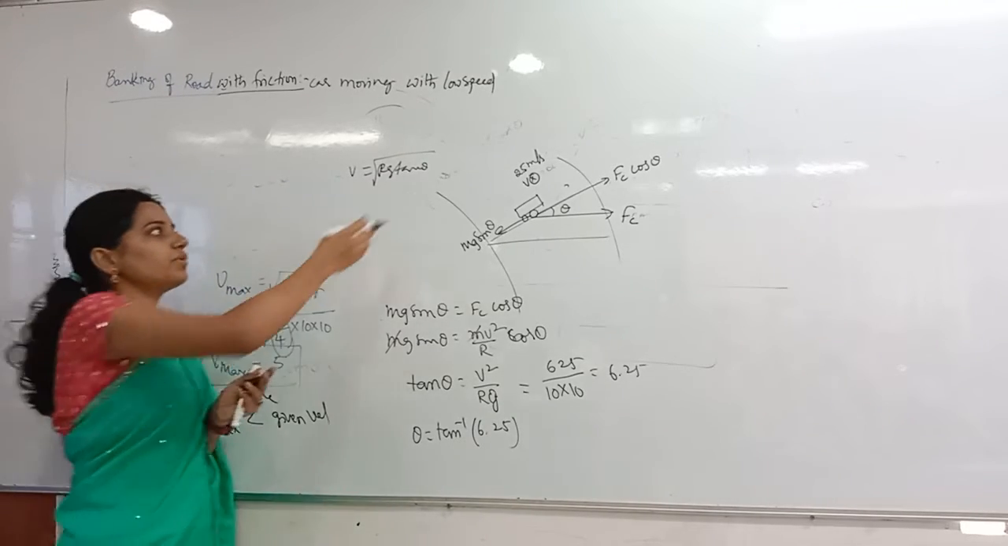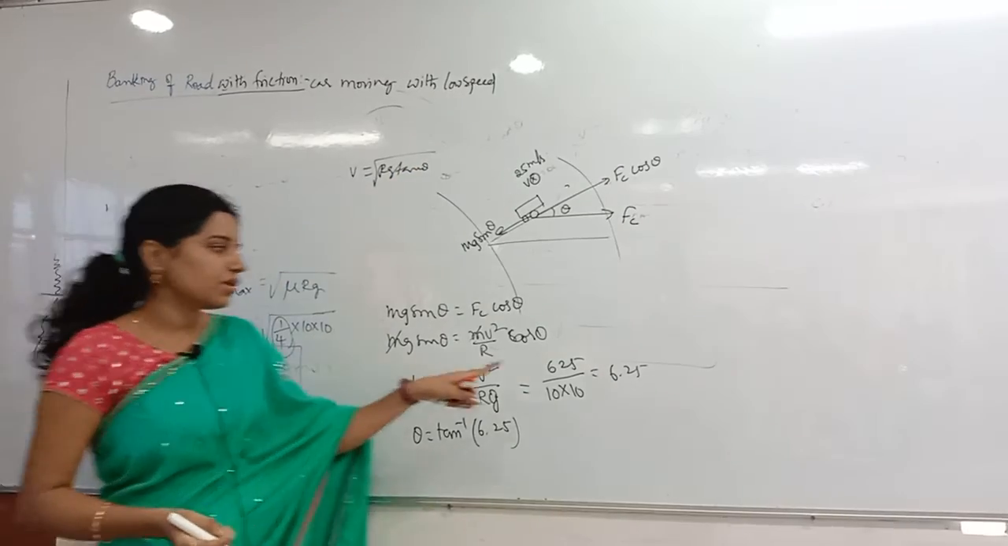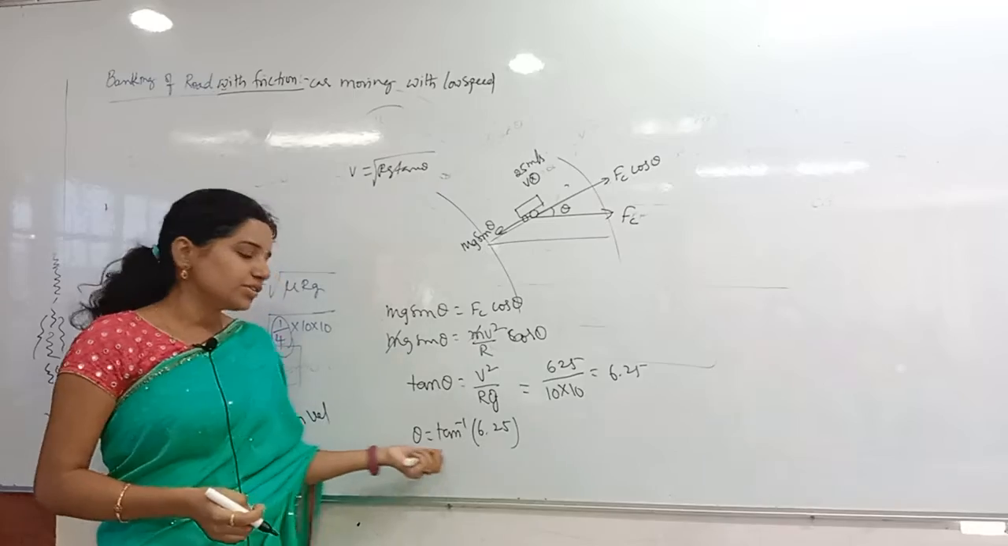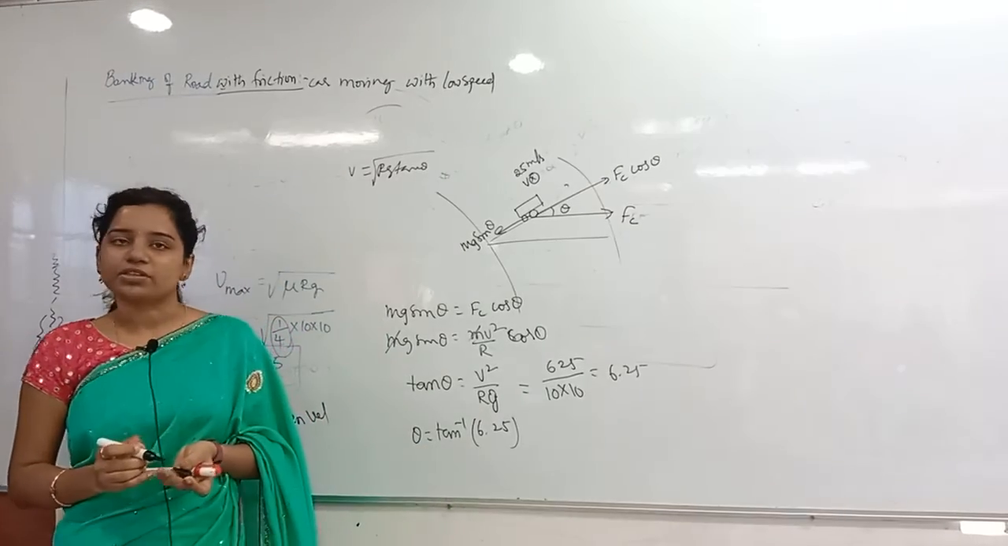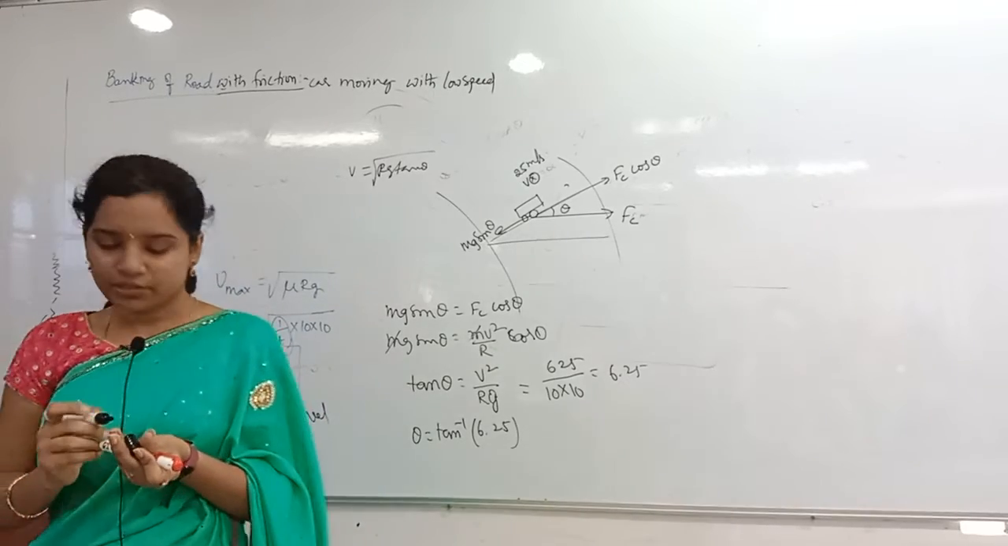Then again the same formula you have to take and find out the tan theta here. Tan theta is equal to how much we got? 6.25. Then theta is equal to tan inverse of 6.25. This is the minimum possible banking angle of the road. Clear? Let us go to the next problem.